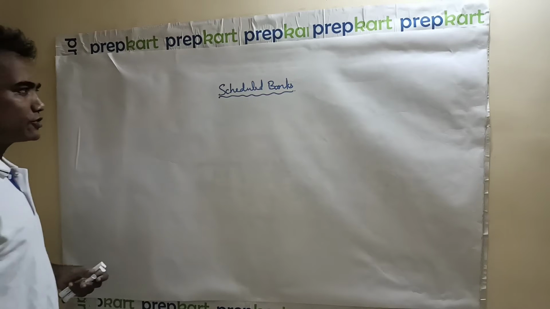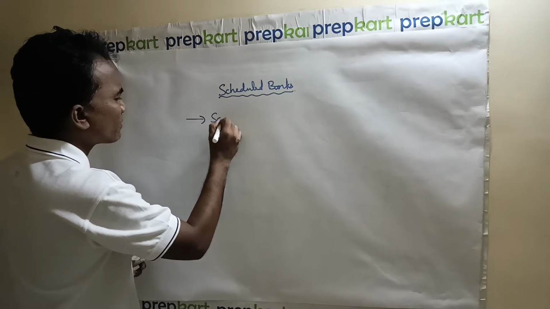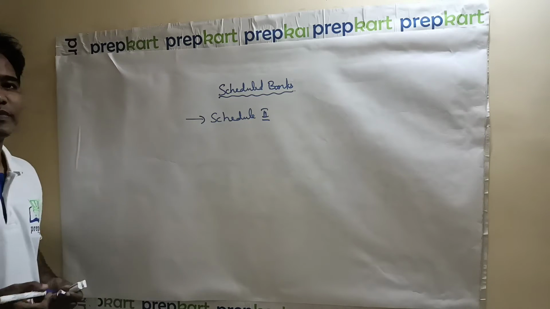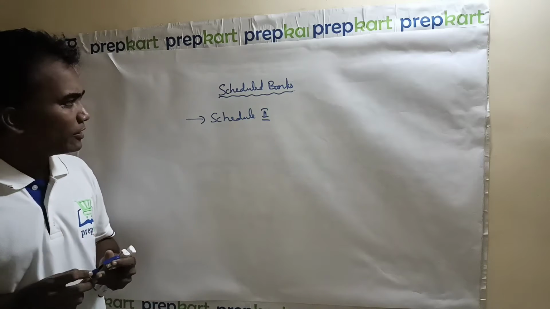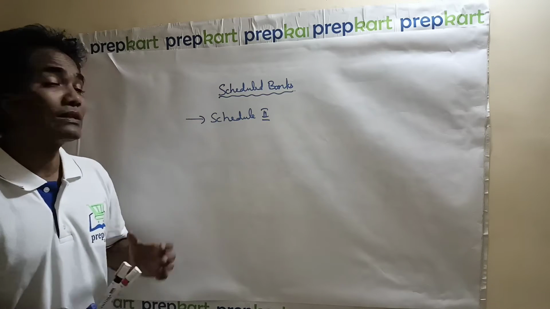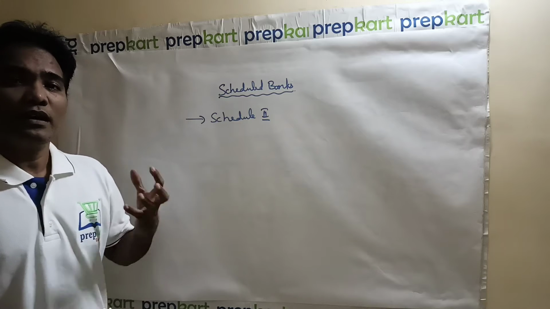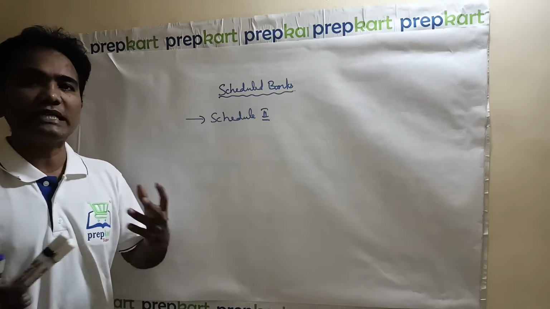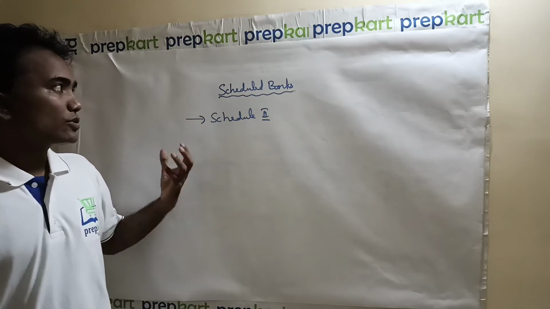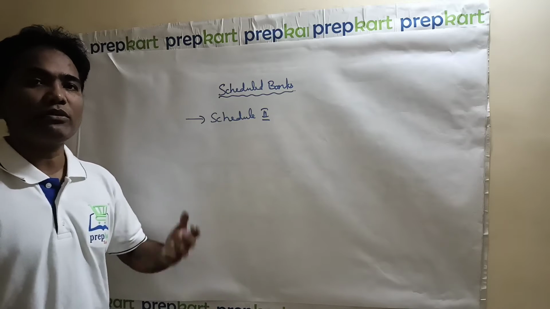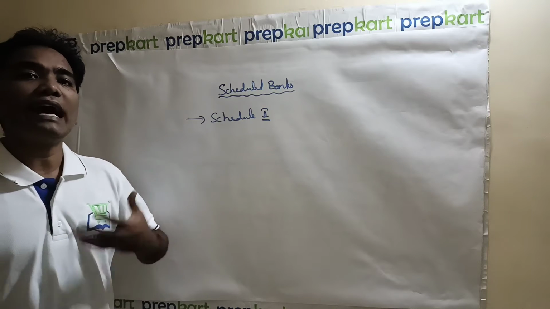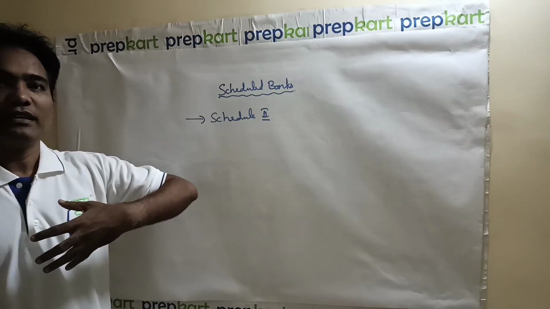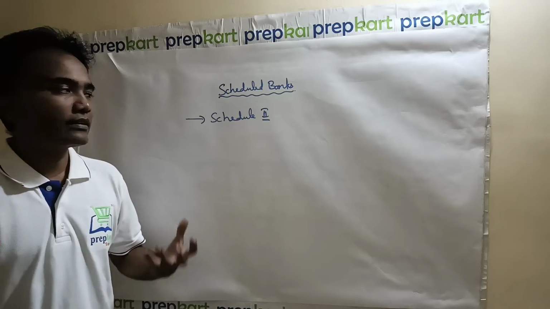So, the very basic definition is related to Schedule 2 actually. If a bank is defined on the basis of Schedule 2, or second schedule, of the Reserve Bank of India Act 1934, then it is a scheduled bank. That is a general basic definition given everywhere. So if it is there in the second schedule, that means it has already been accepted. If a bank is accepted under Schedule 2 of the 1934 Act, then it is a scheduled bank.